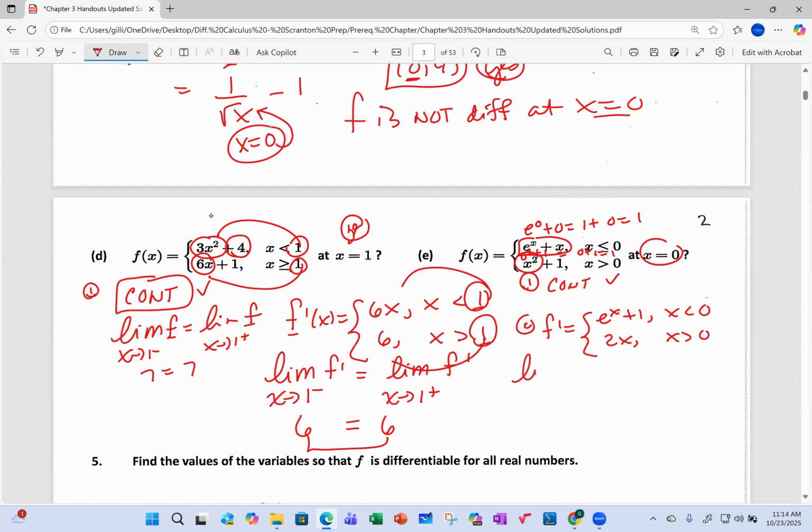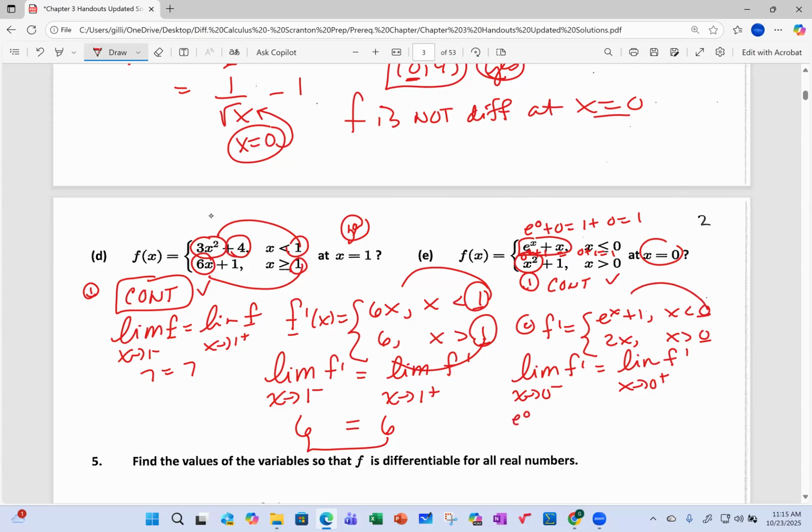But you now have to write, so practice this, the limit as x approaches 0 from the left of f prime and the limit as x approaches 0 from the right of f prime. Not f now, but of f prime, because f prime is the slope of the tangent line from the left of 0 and from the right of 0. We have to make sure that they are the same.